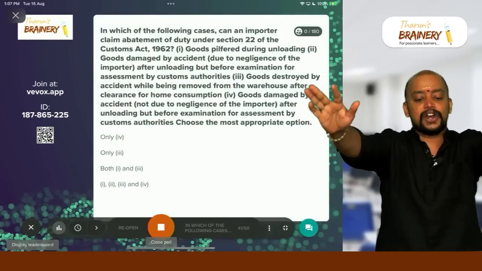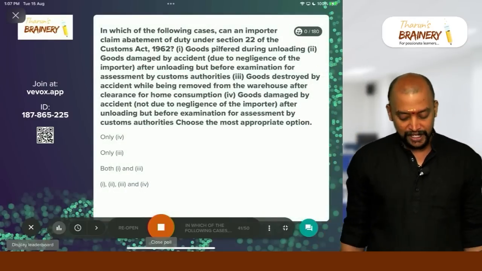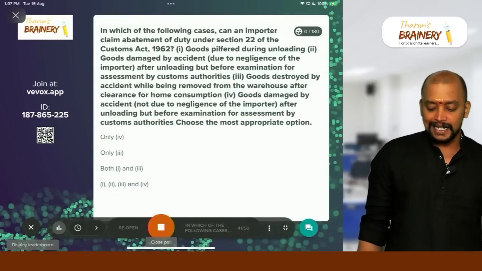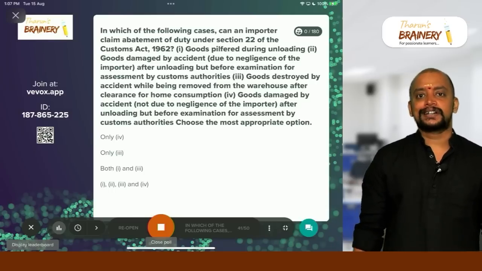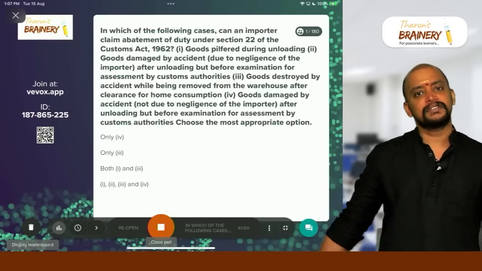See the next question onwards, that is question number 41. This is related to customs. 10 more questions only. Come on, you can do it. Come on, just half an hour more, we will complete it.